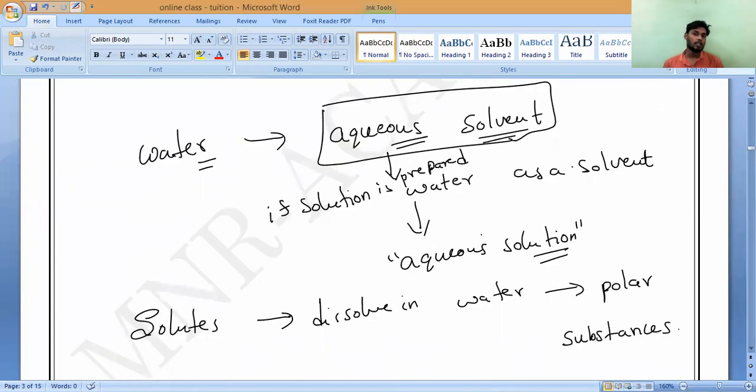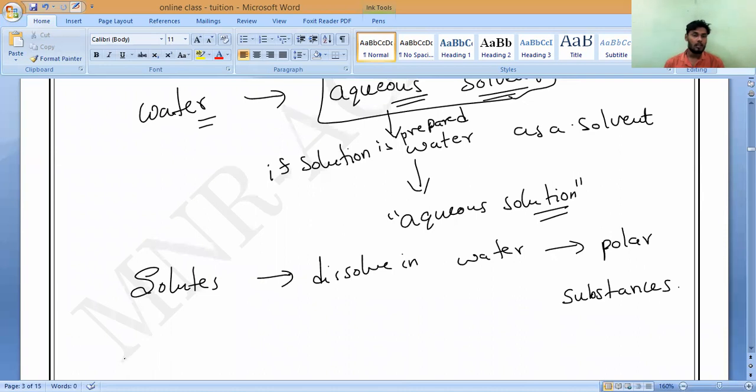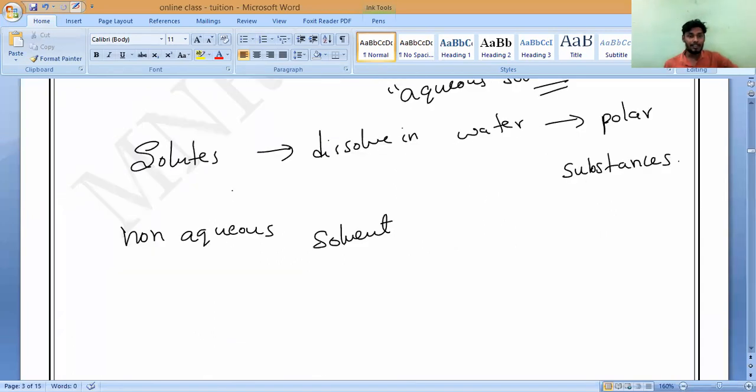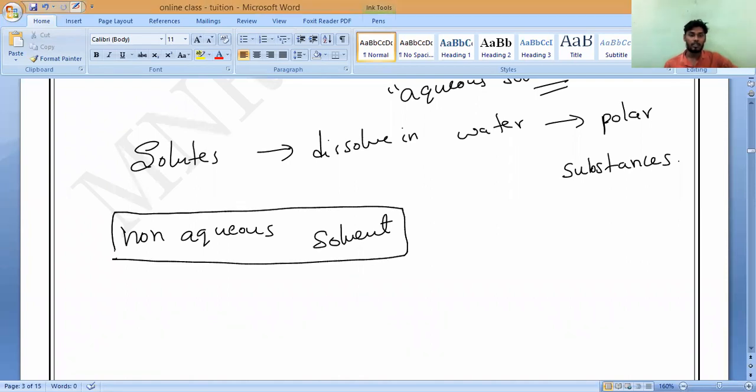So opposite to aqueous, we also have non-aqueous solvents. What should we call them? Non-aqueous solvent. It means the few substances which will not dissolve in water will dissolve in these solvents. Those solvents are called non-aqueous. Please remember, learn the spelling. Aqueous, A-Q-U-E-O-U-S. Do all of you understand?